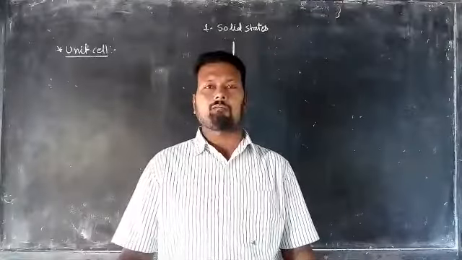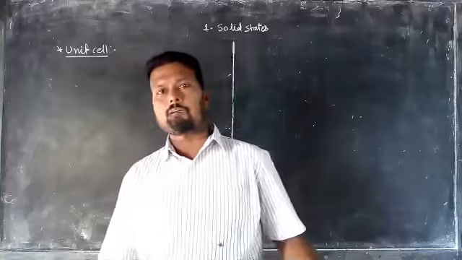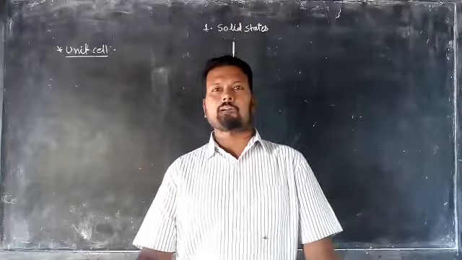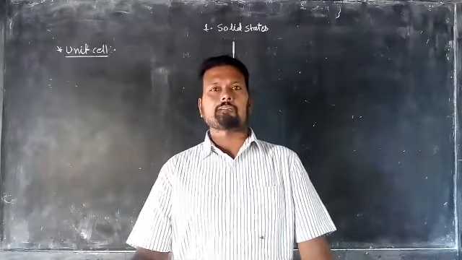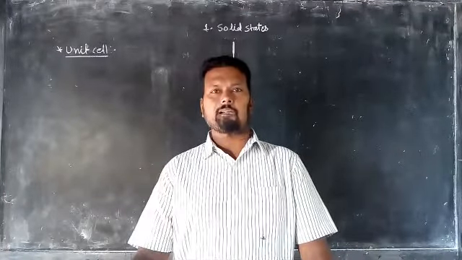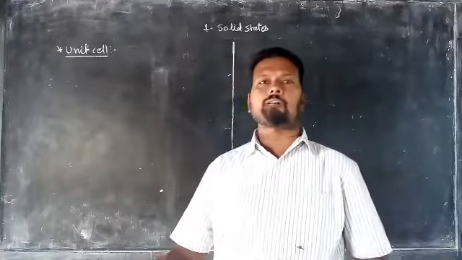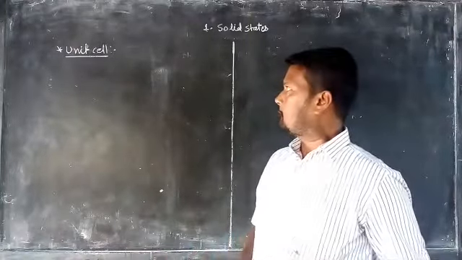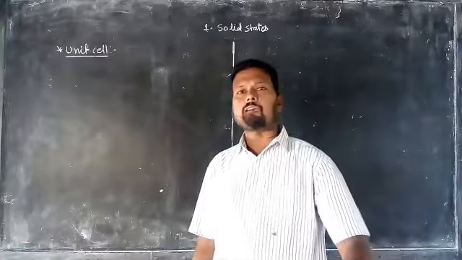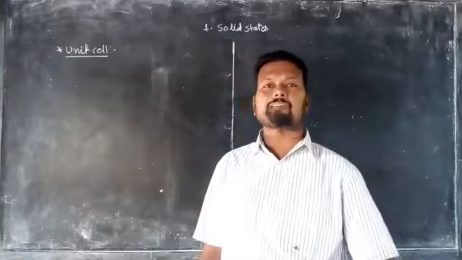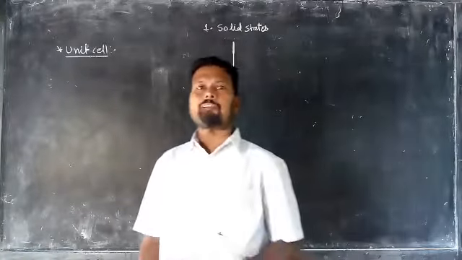In the last session, we discussed the solid state. There are three states of matter: solid, liquid, and gases. Solids are classified into crystalline solids and amorphous solids. So we have to focus on the crystalline solid. The unit cell we are going to discuss here is a concept of the crystalline solid. So what is the meaning of that?